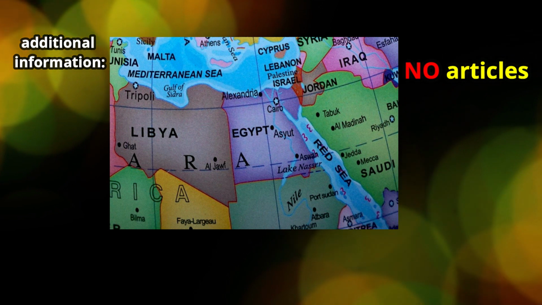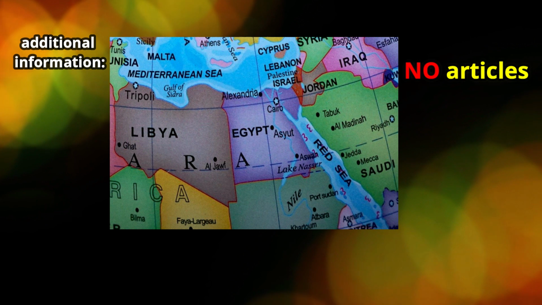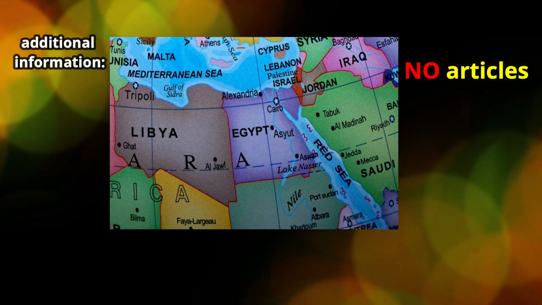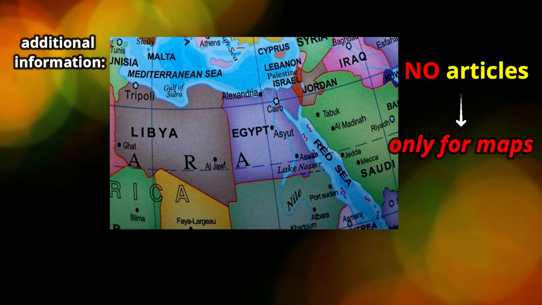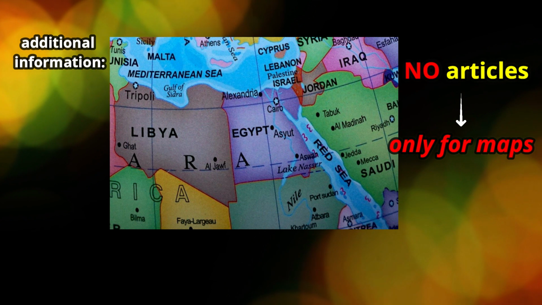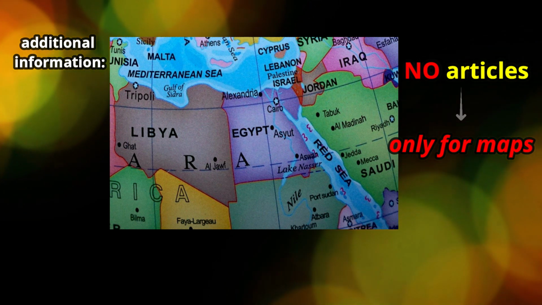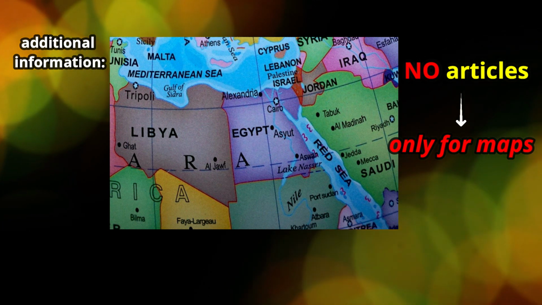And just one more thing I want to add. When you see a map, there's usually no articles on the map when we're looking at the countries or the rivers or the seas or the oceans, okay? So don't get confused. It's only for maps. When you see a map, like the map you see right here, you see, there's no the in front of all these places. Okay?